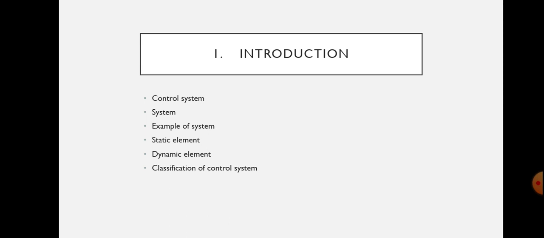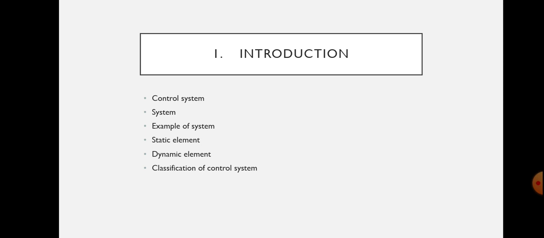If we consider a car as an element with the acceleration pedal position as input and car position as the output, then the car is a dynamic element. Okay, you got the idea. If we are giving force to the acceleration pedal, its position will be changing. So if we are continuously pressing the acceleration pedal, the position of the car at a particular time depends not only on the acceleration pedal position at that instant, but also upon the previous acceleration pedal positions. So the car is a dynamic element.